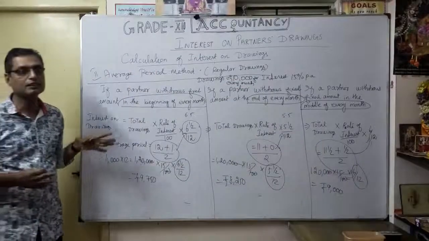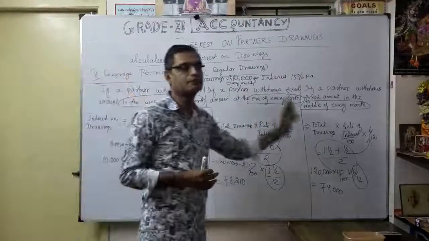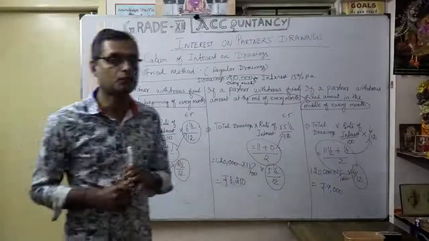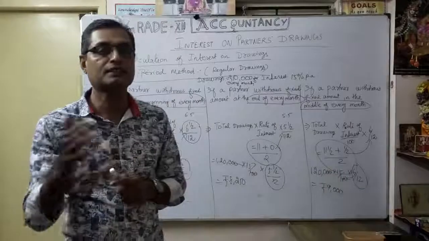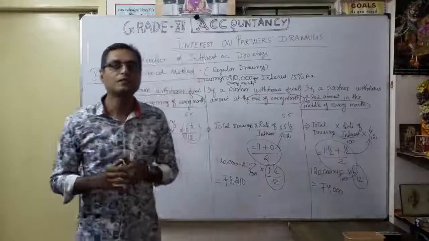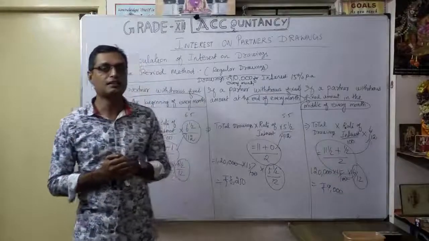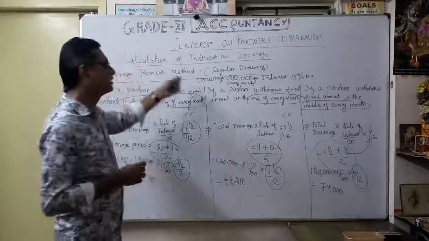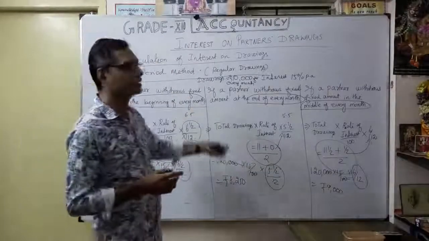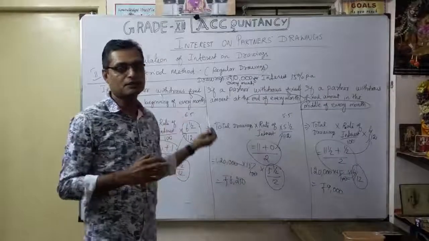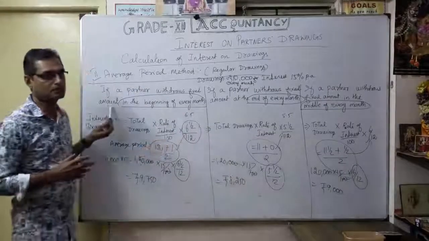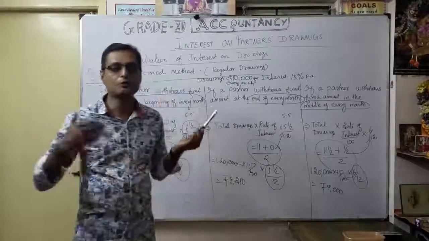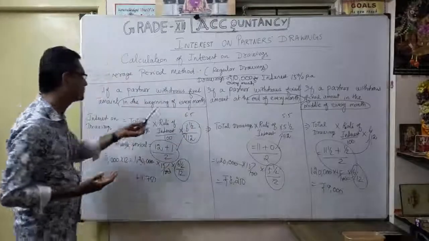The interest on drawings is very important, and you have to show it in the profit and loss appropriation account. Journal entries were already discussed for interest on capital and interest on drawings, and the journal entry is the same manner, very easy. Once you understand the calculation of interest on drawings for the simple method, product method, and the average period method for regular drawings, and practice, you will not be confused.